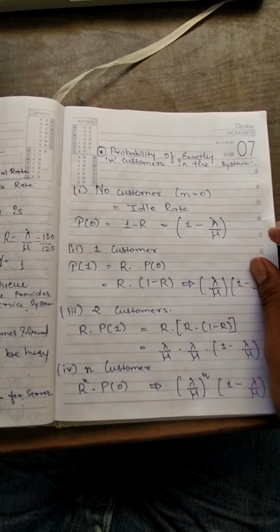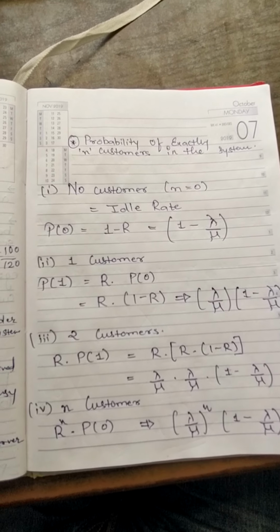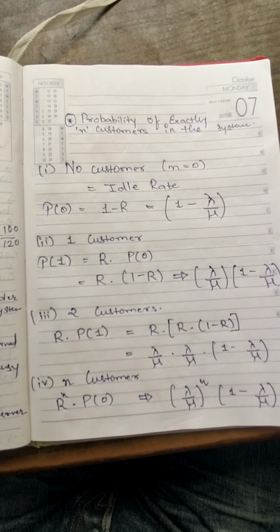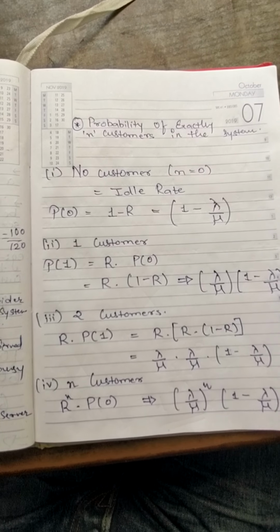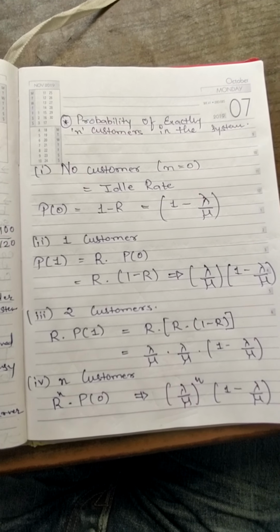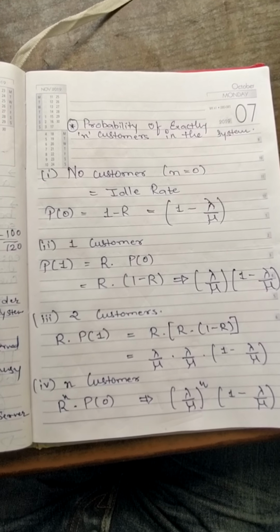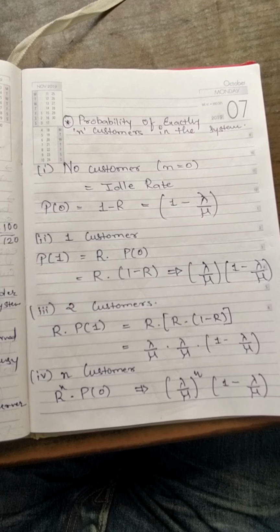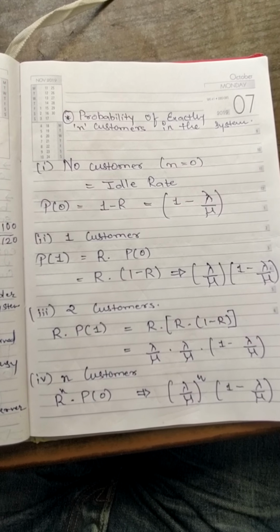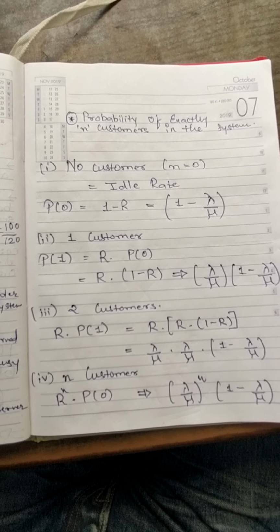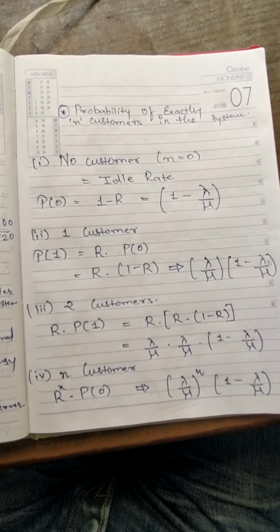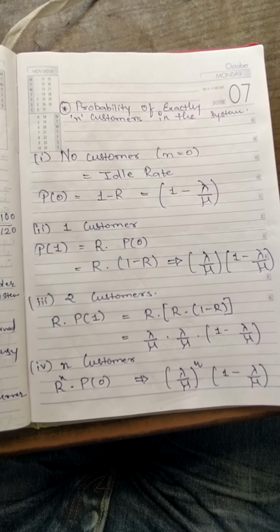Okay. Now the third important thing which we are going to discuss is the probability of exactly n customers in the system. That is, what is the probability that there would be a certain number of customers in my system. So if I want to know what is the probability that there are 5 customers in my system, or what is the probability that there will be at least 10 customers in my system. If I want to understand it in a better way, then let's talk about a bank. What is the probability that in a bank there will be 15 customers inside the bank availing the service at a time? What is the probability that there are 10 customers inside the bank availing the services, right?